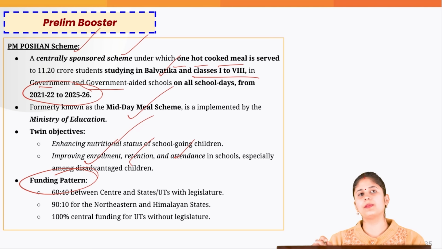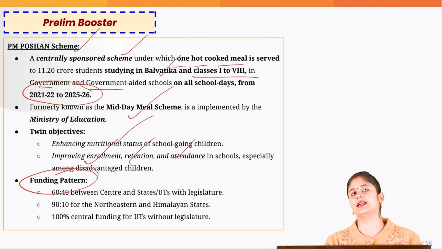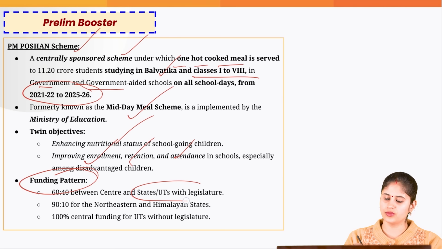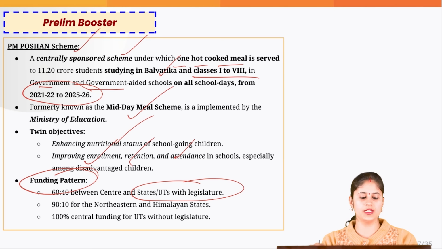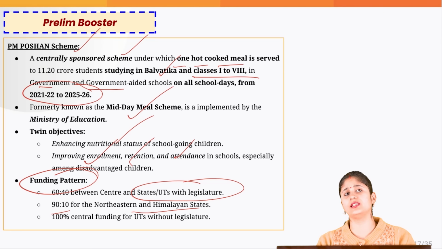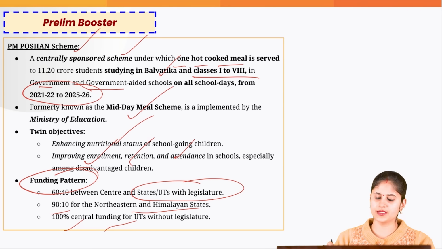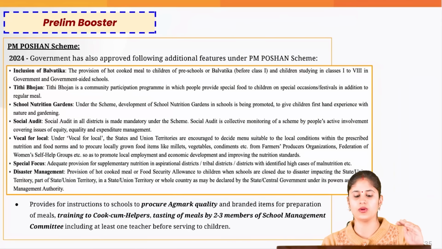And when it comes to funding pattern, since we studied that it is a centrally sponsored scheme, the funding pattern is 60:40 when it comes to the states and the UTs which have a legislature, 90:10 when it comes to northeastern and Himalayan states, and 100% central funding is there when it comes to UTs without legislature.